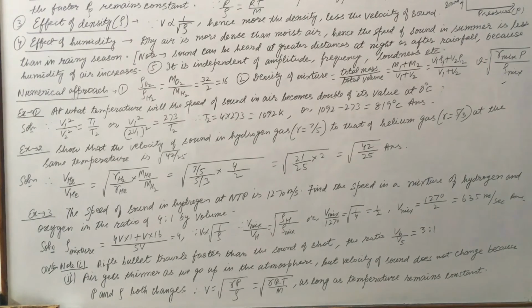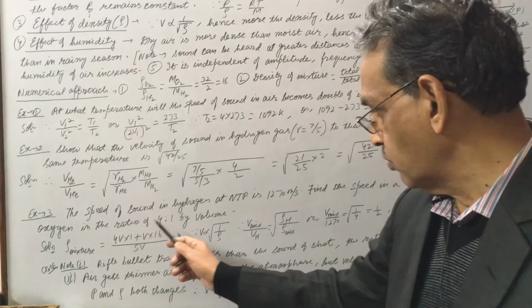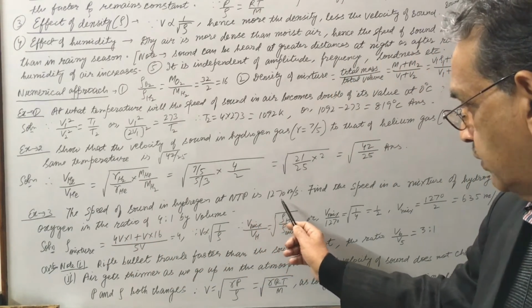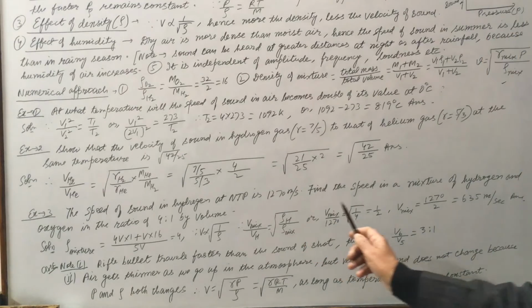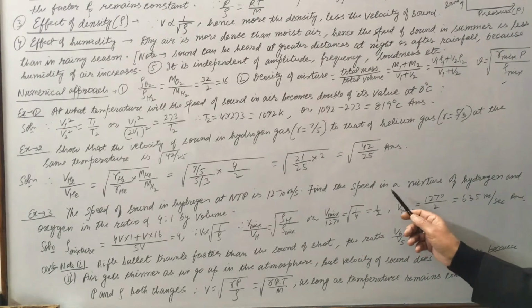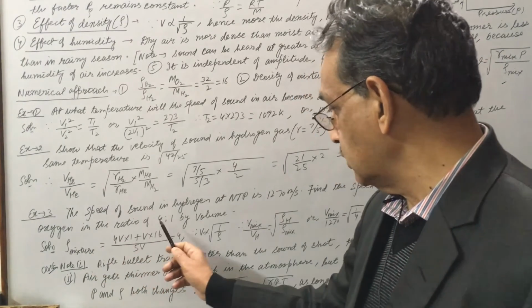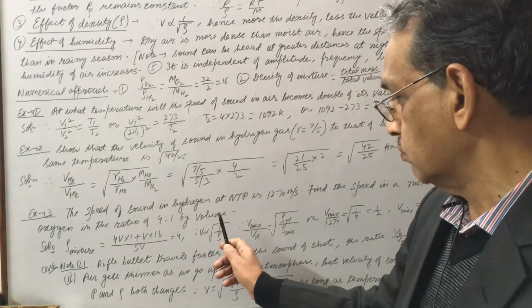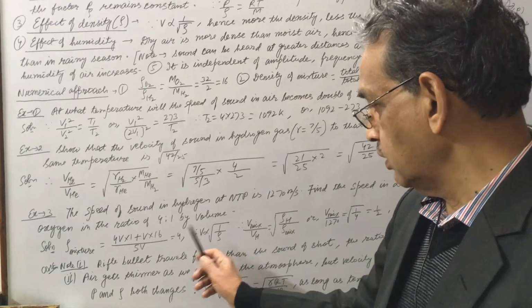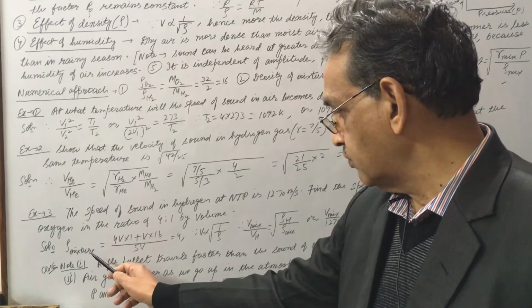Next, one more numerical. The speed of sound in hydrogen at NTP is 1270 meter per second. Find the speed in a mixture of hydrogen and oxygen in the ratio of 4:1 by volume. So first calculate density of mixture.